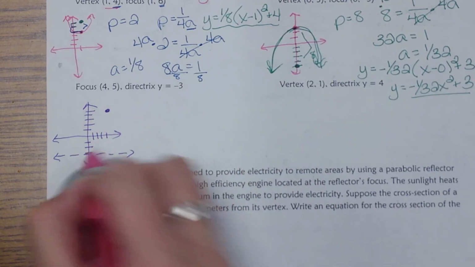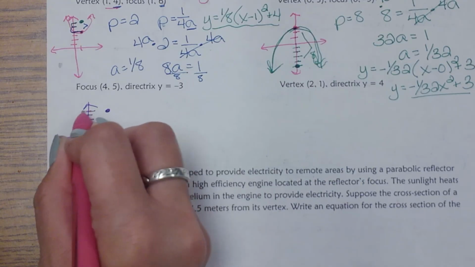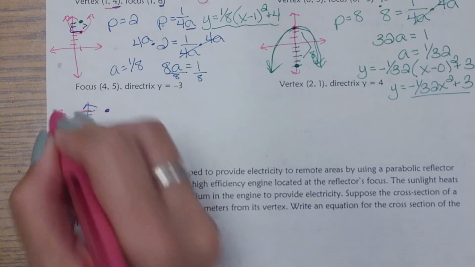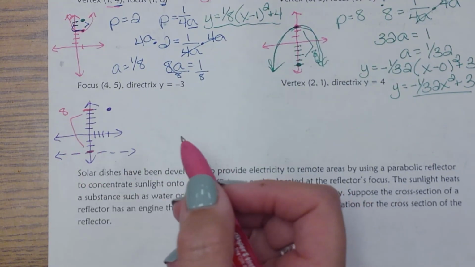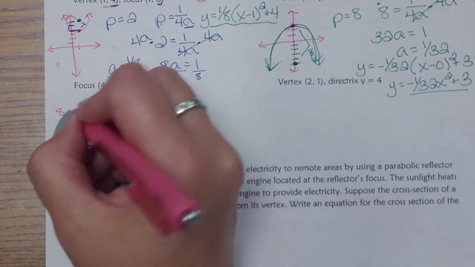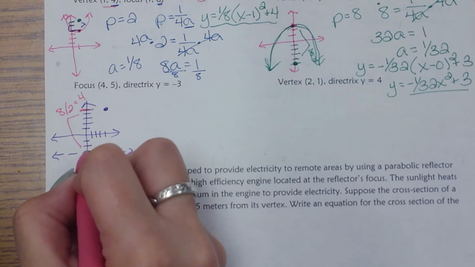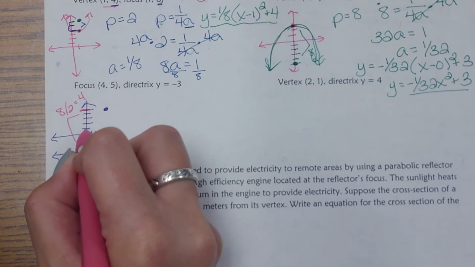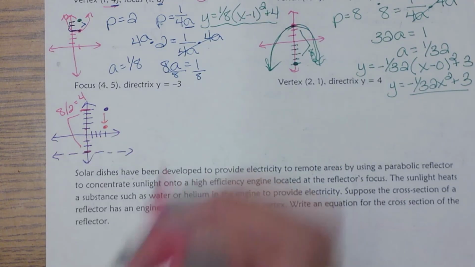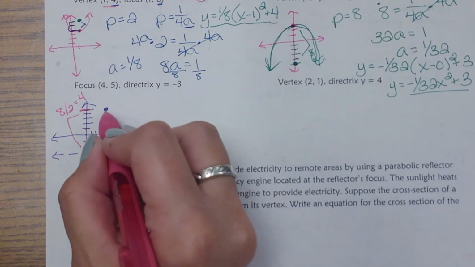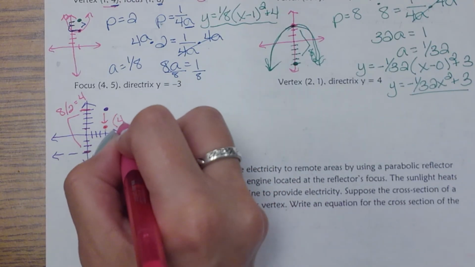So if I start here at the directrix, I go up 1, 2, 3, 4, 5, 6, 7, 8. So that total length is 8. Looking at that, the vertex should be in the middle of that. So what is half of 8? That would be 4. So that means my vertex from here would go up 1, 2, 3, 4. And remember, it is always directly lined up with the focus. So that would be my vertex because it goes 4 to the focus, 4 to the directrix. So that point is (4, 1).